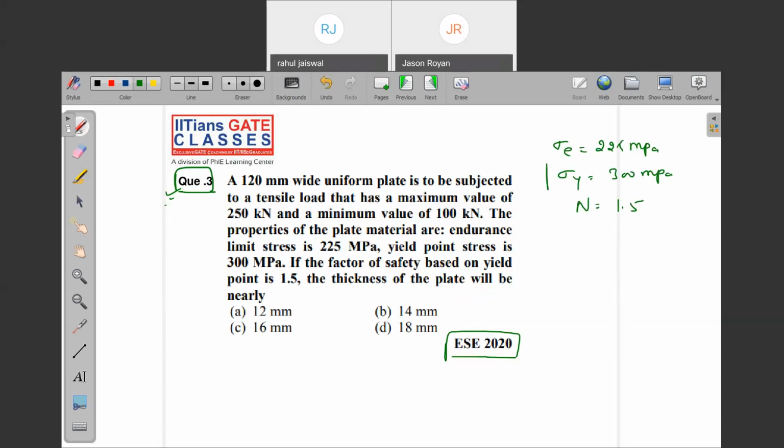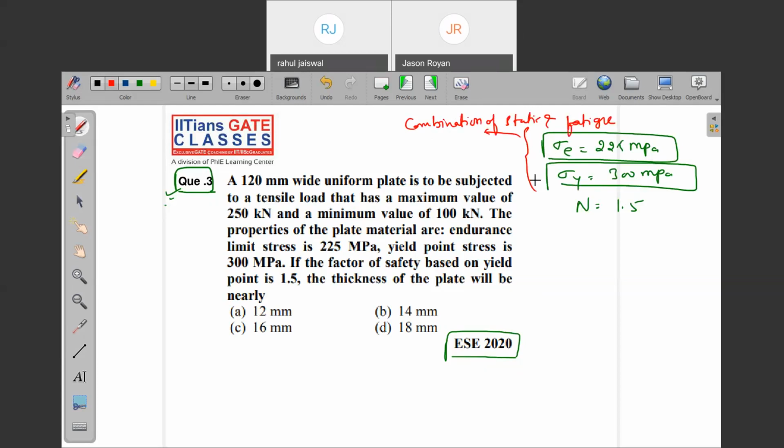Wherever sigma Y and sigma E are both given, it is a combination of static and fatigue loading. Whenever a combination of static and fatigue is given along with sigma Y, which equation do I need to use? Soderberg.